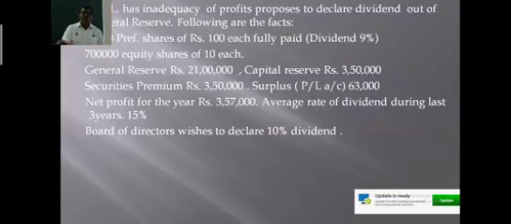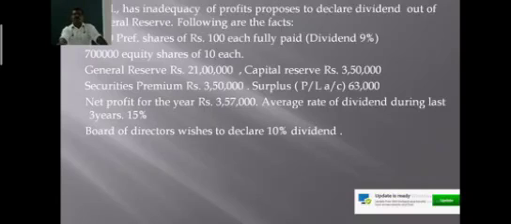The company must utilize that. See, you can write down this example. XYZ Limited has inadequacy of profits, insufficient profits, and it proposes to declare dividend out of the general reserve. The following are the facts of the company. XYZ Limited proposes to declare dividend out of the general reserve because there is insufficient profit. And the various facts of the company are given here.